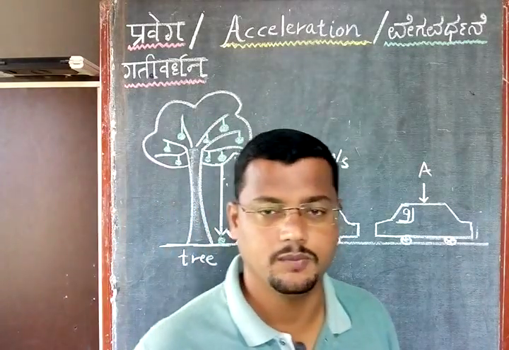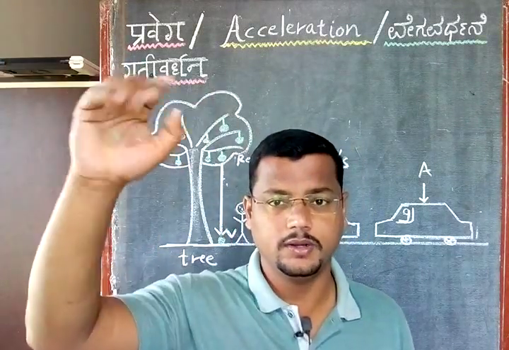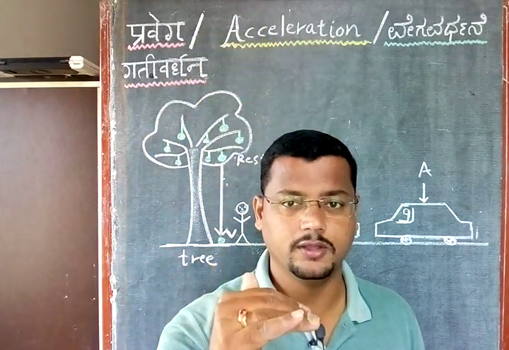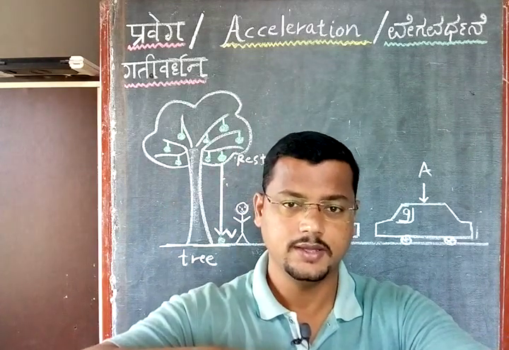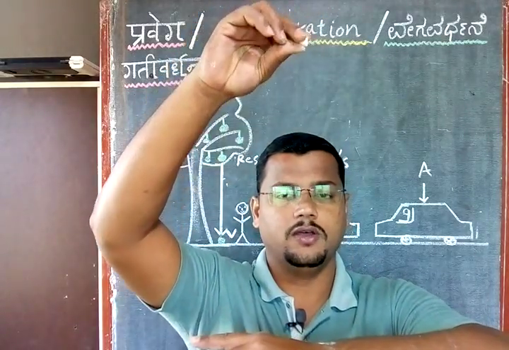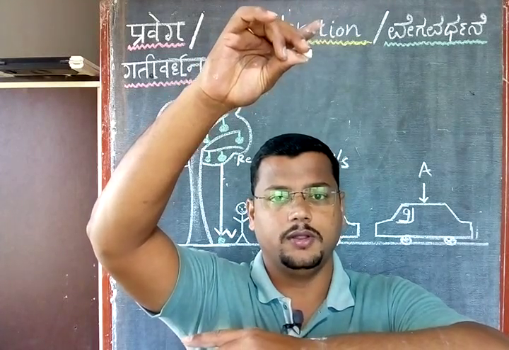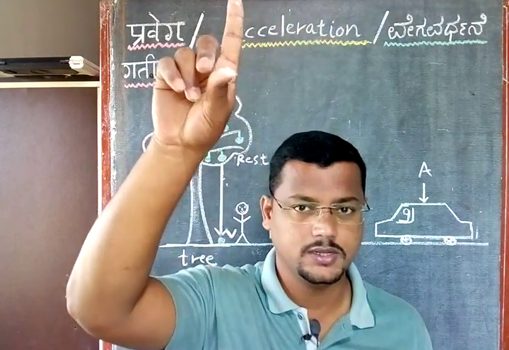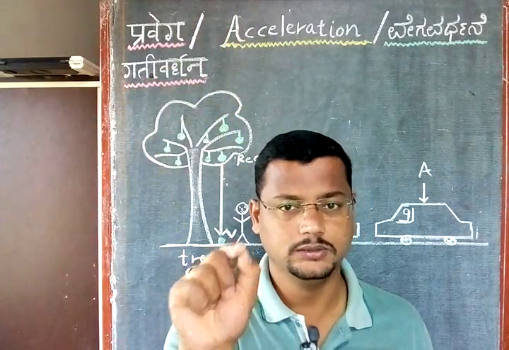Velocity is going to change here, because what is the velocity of the apple on the tree? 0. As the apple is cut from the tree, the apple falls, so its velocity increases, and before reaching the ground its velocity is maximum, and with that maximum velocity the apple will strike the ground. So what is the initial velocity of this apple? 0. Now the apple is cut from the tree, falls down, and strikes the surface of the ground. What is the final velocity? v. So this velocity is going to change here.